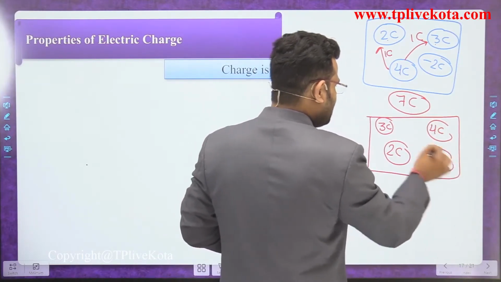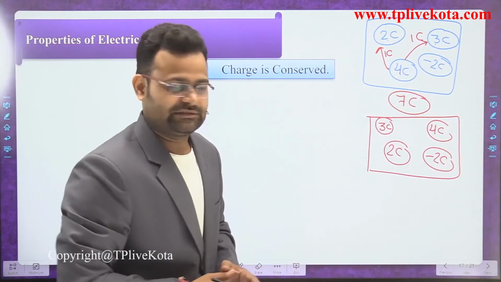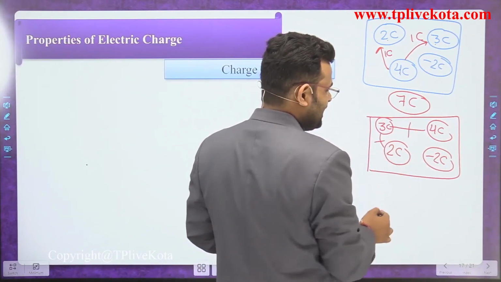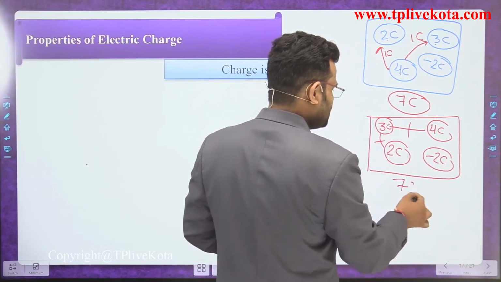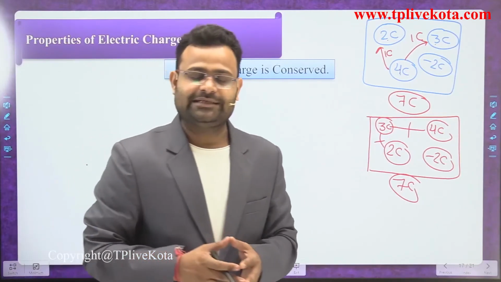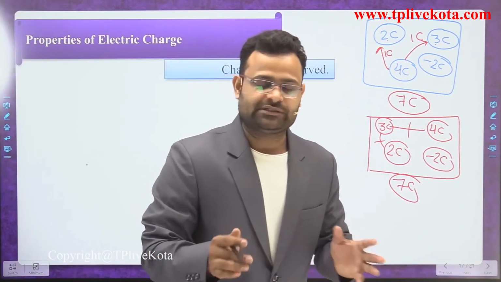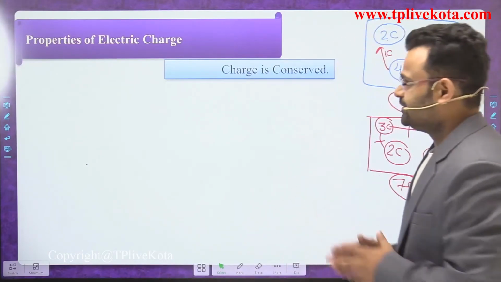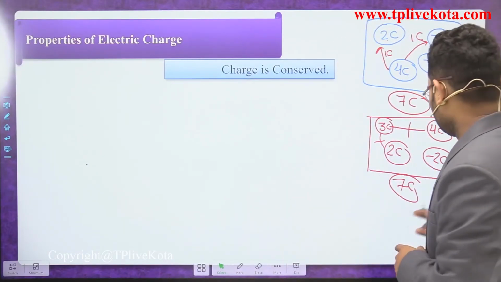So now calculate the complete charge of that system. 4 plus 3 is 7, 7 plus 2 is 9, 9 minus 2 is again 7. So the charge of a particular enclosed system is always conserved. Total charge will not change. Okay, now that is one more property of charge.